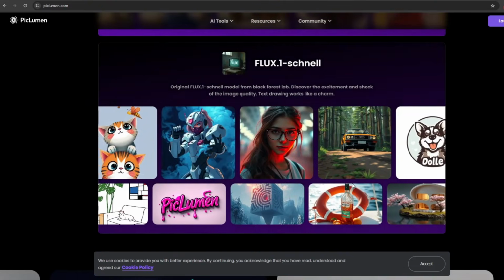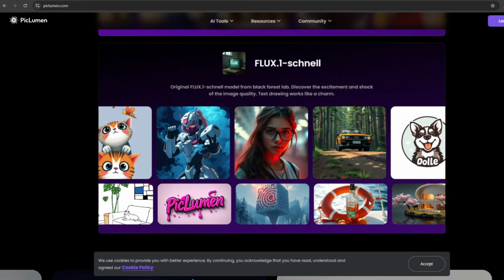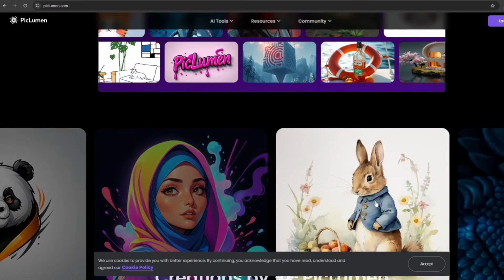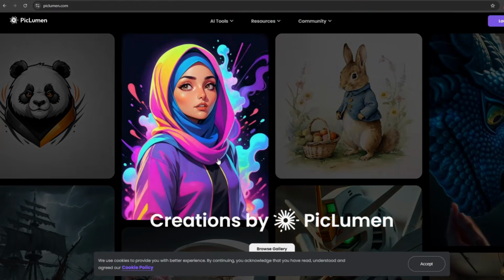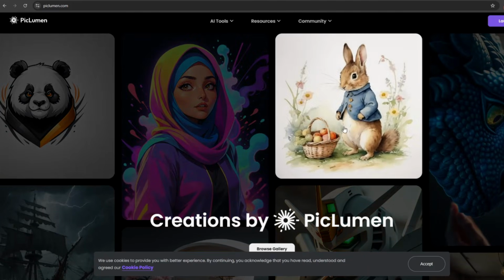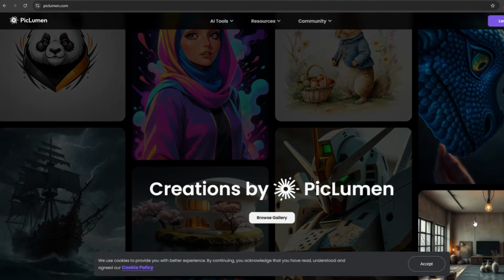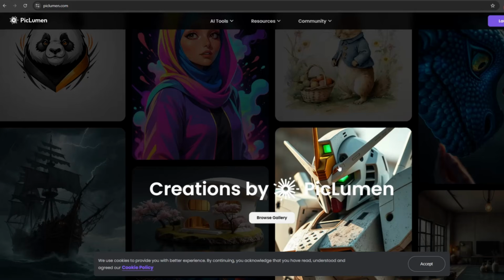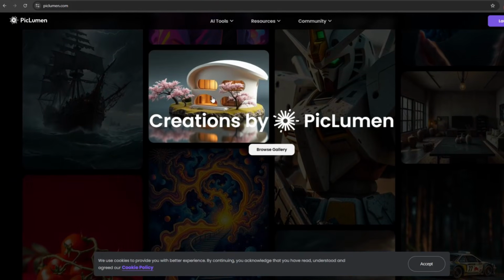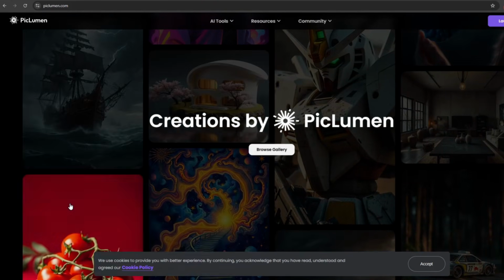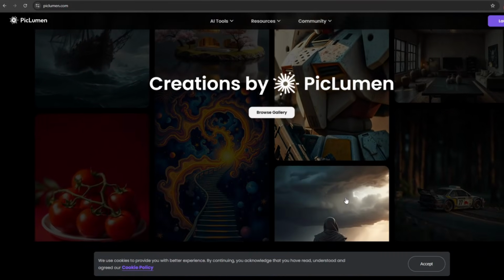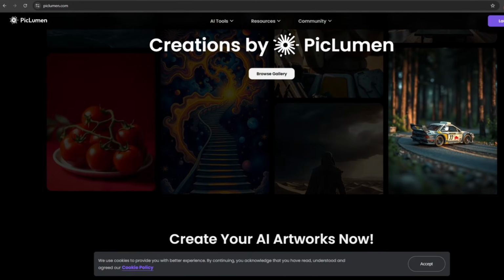With advanced AI models and intuitive controls, PicLumen makes it easy to create professional-looking images quickly, making it ideal for artists, designers, and content creators. As you can see, people are generating amazing images using this advanced AI tool. And the best part, you can generate unlimited images with this AI tool 100% free of cost.